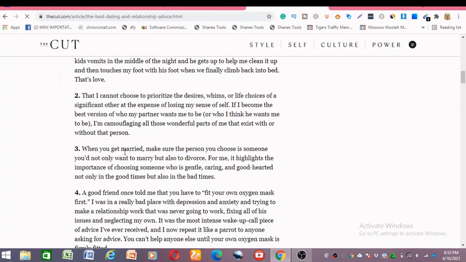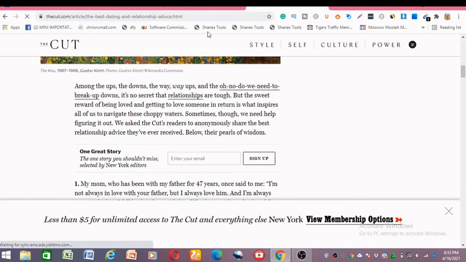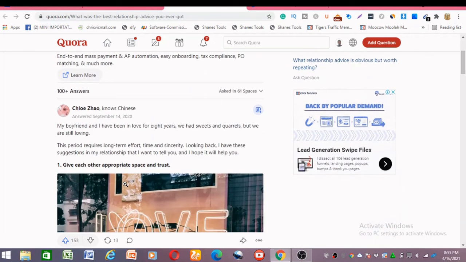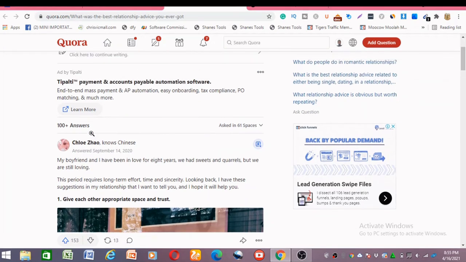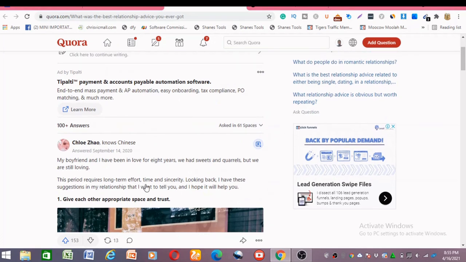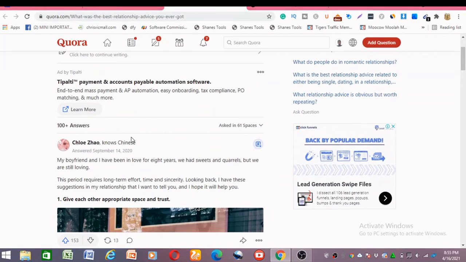Okay, good. All these are relationship advice. All you have to do is copy all this and head back to the question and answer it, but try to make it more original. You have to add your words to it so that it will look more unique, like this person did on his own, which is shown below. This person answered the question as follows: my girlfriend and I have been in love for 8 years. This is how you answer yours also.